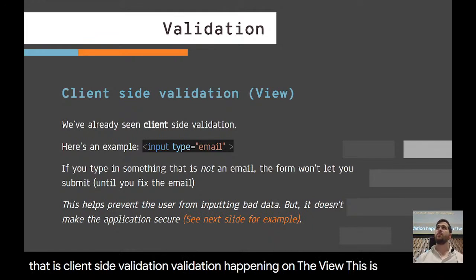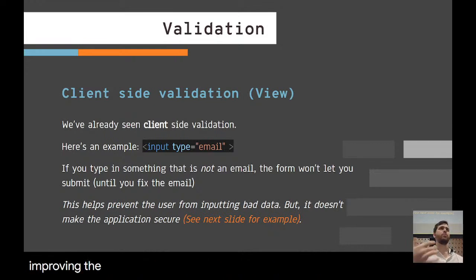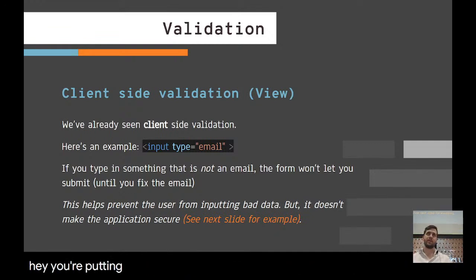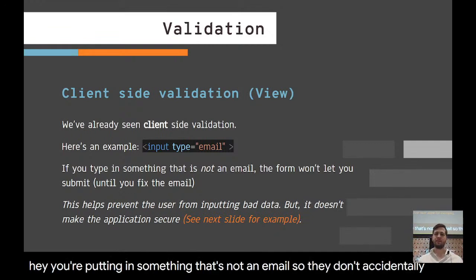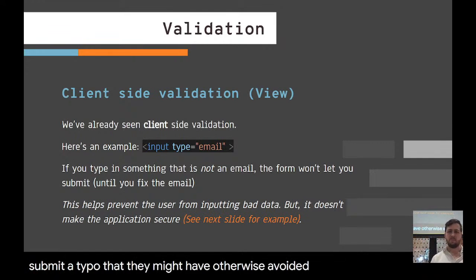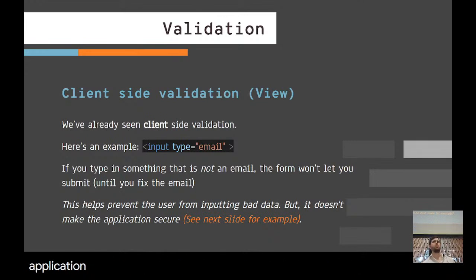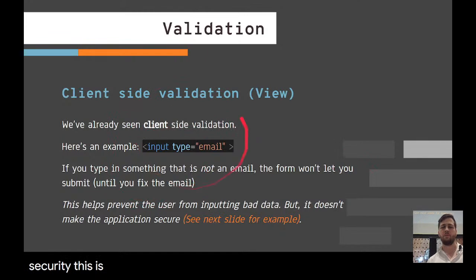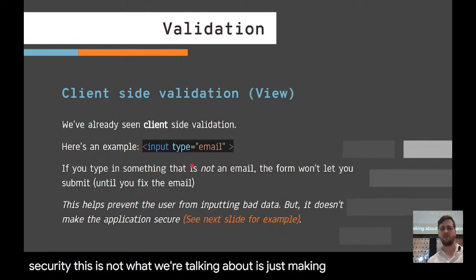This is useful for improving the user's experience. This is useful for maybe alerting the user that, hey, you're putting in something that's not an email, so they don't accidentally submit a typo that they might have otherwise avoided. But it does not make the application more secure. So when we're talking about validation improving security, this is not what we're talking about. It's just making the user's life easier.